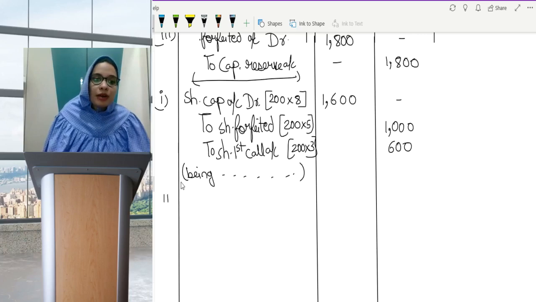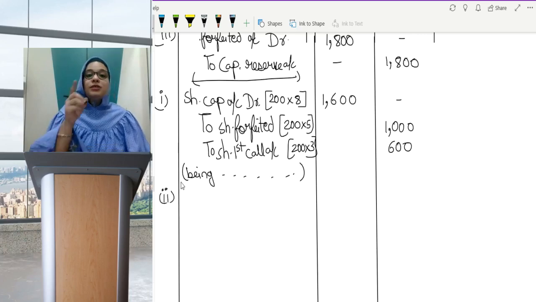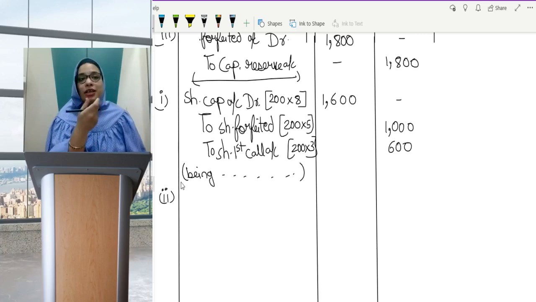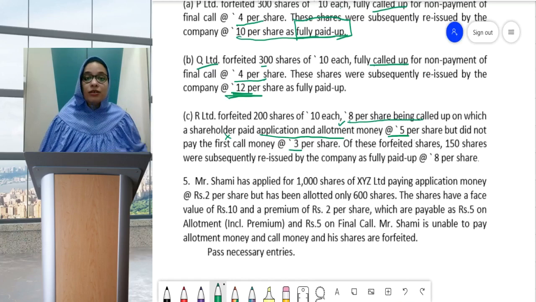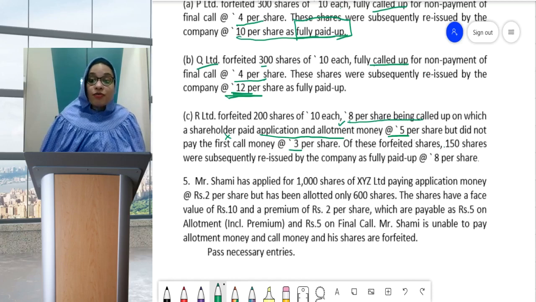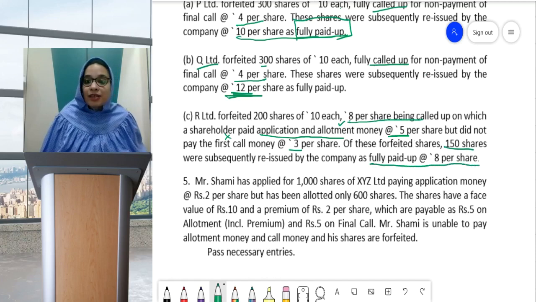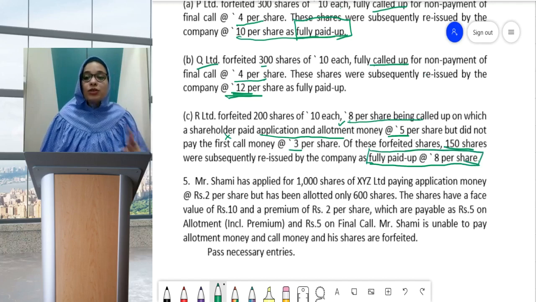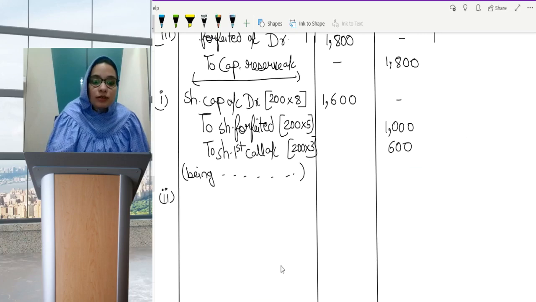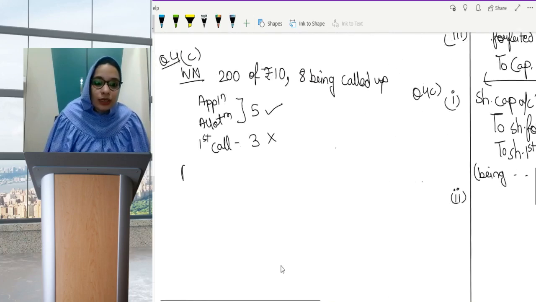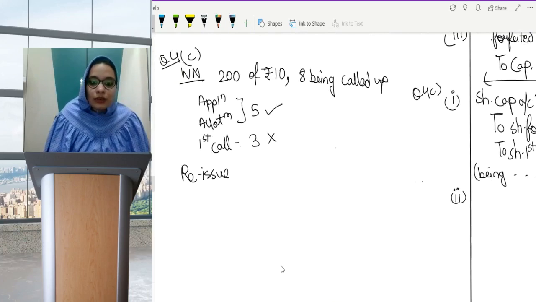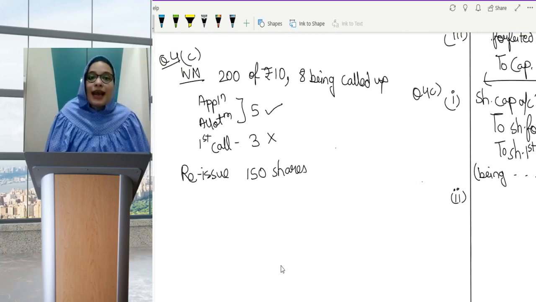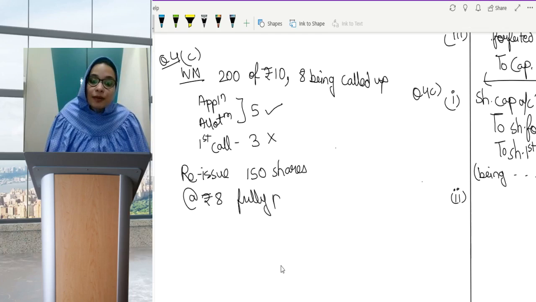Okay. Now coming on to its reissue. Very important. This is the first case where it has come that all the shares which were forfeited are not being reissued. Read the question. Out of these forfeited shares, 150 shares were subsequently reissued by company as fully paid up at rupees 8 per share. Even this part is important. Two things are important. First of all, we are reissuing only 150 shares. That is the first thing. And they are saying we are reissuing at rupees 8, but the main important word is fully paid up.